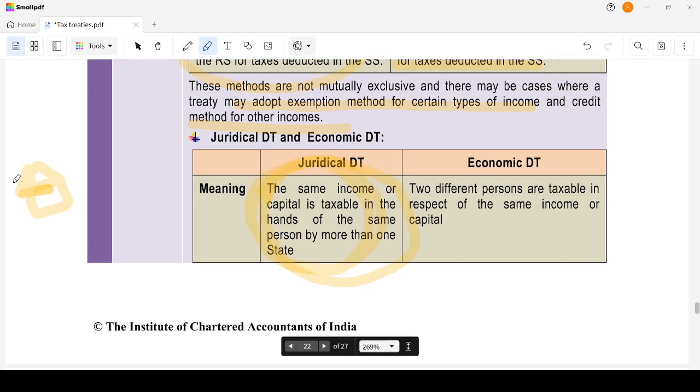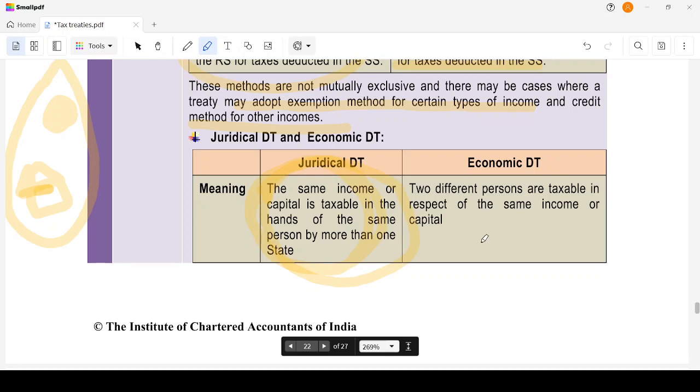What happens is that since you have a building in India and the rental income arises from this particular house property, the Indian government taxes it. Since you are a resident of the UK, the UK government will also tax such income because global income is taxable for a resident, right? This happens, right? This is known as juridical DT.